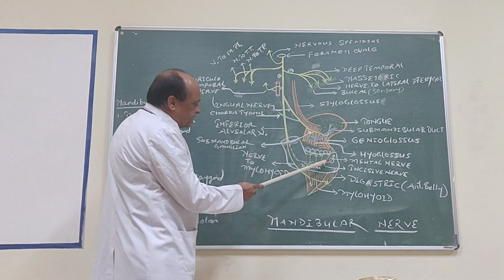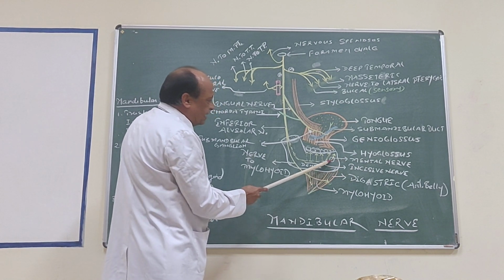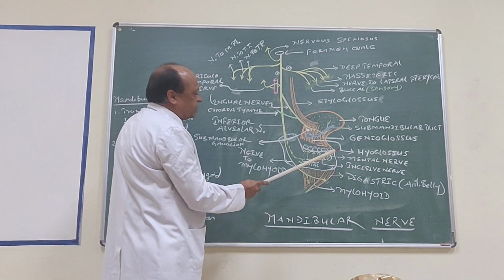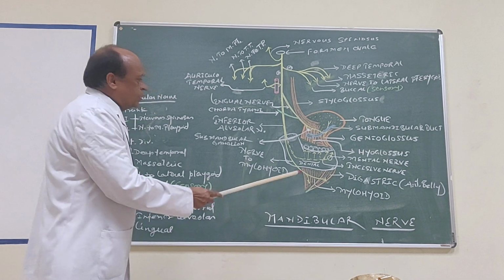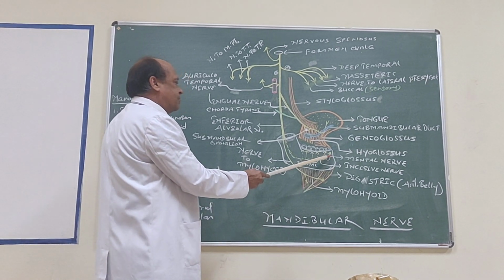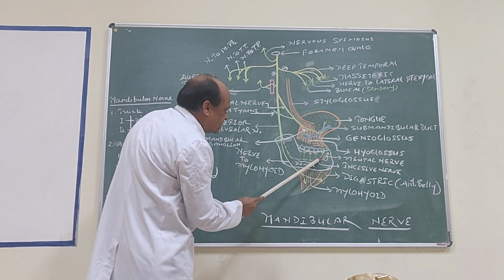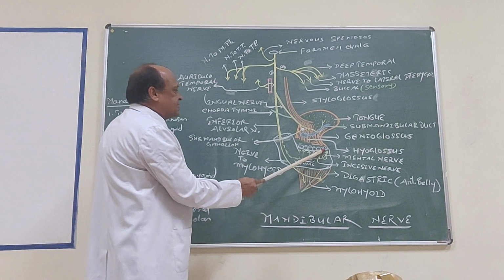And it terminates by dividing into two branches, the mental nerve and incisive nerve. The mental nerve comes out through mental foramen, and it supplies skin over the chin and the skin of lower lip and mucous membrane of lower lip. Another terminal branch is incisive nerve. Here it is. I am running this probe, and it supplies incisor teeth